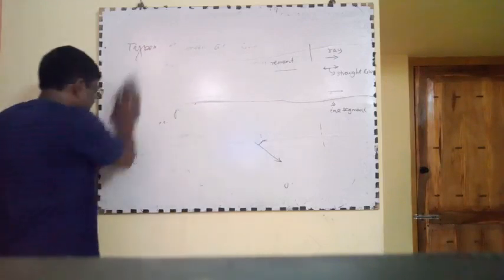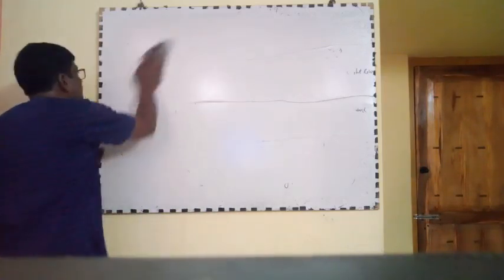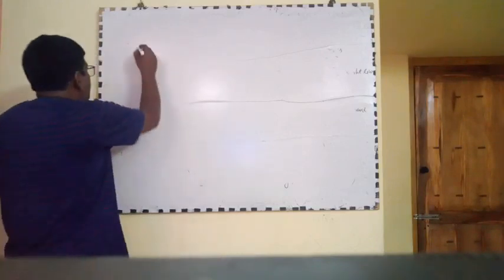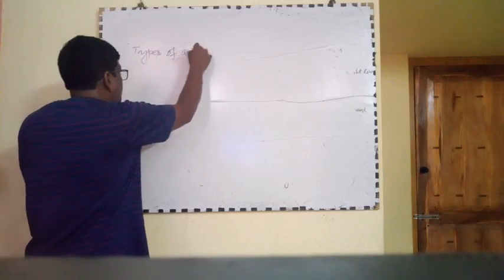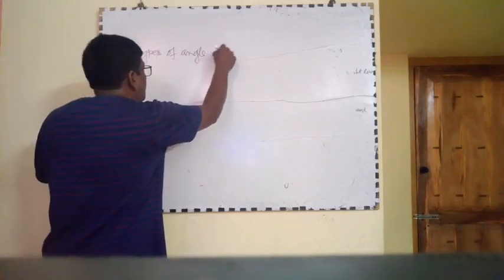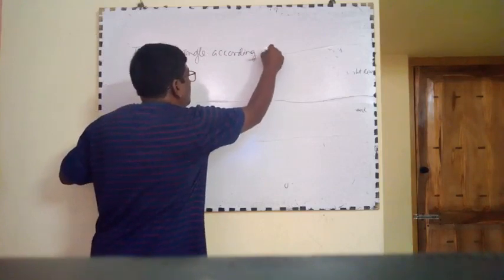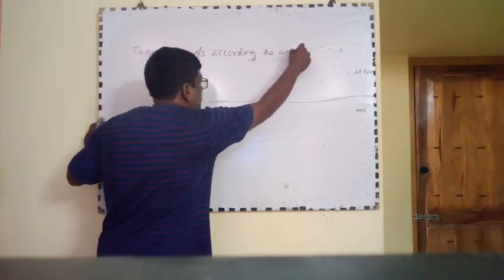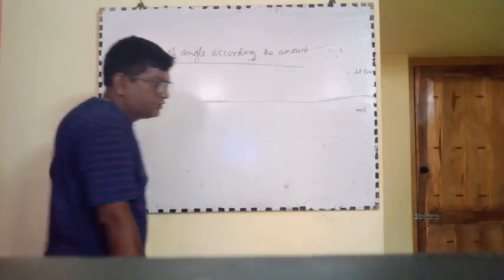Types of angle according to the amounts.